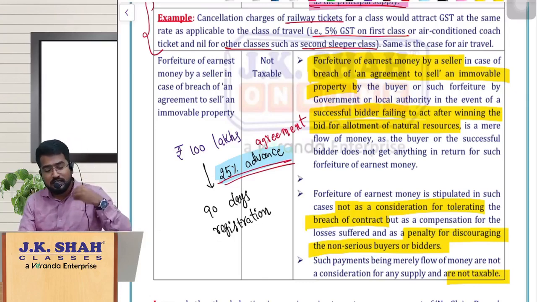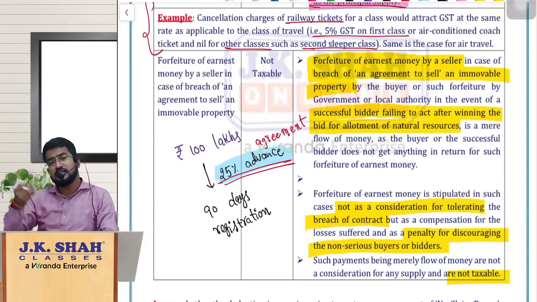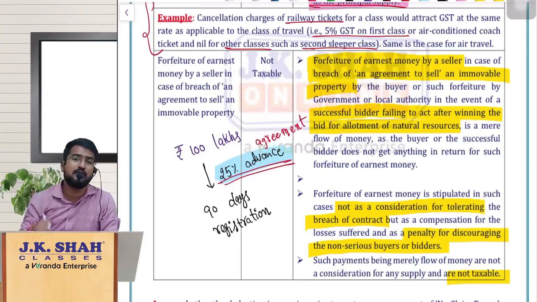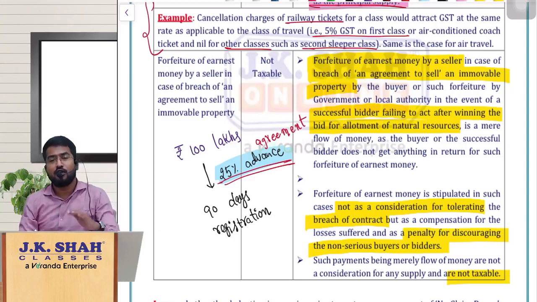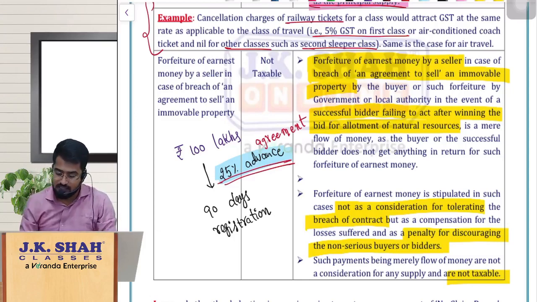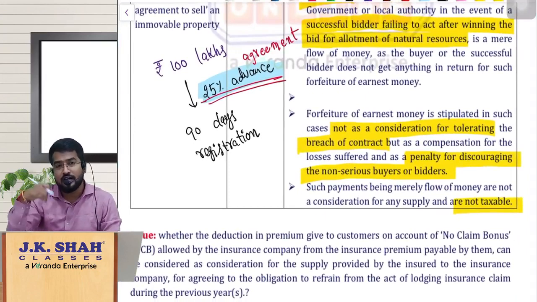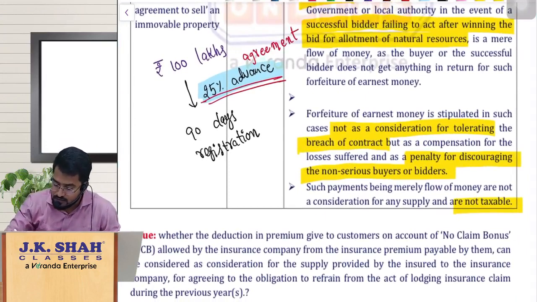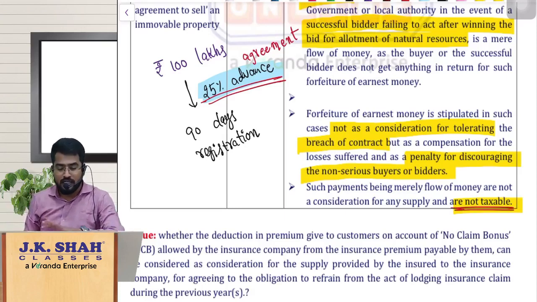Okay, so whatever the consideration we are getting, again the same logic. Here we are trying to punish the opposite fellow, or I am trying to get myself compensated because of the injury I have suffered because of you breaching the contract. Clear? Or we are trying to punish the non-serious buyers or non-serious bidders. So for that we are charging this consideration. It is not for agreeing to tolerate the act. So hence it is not a supply, hence it is not taxable. So that is what it is all about with respect to this particular clarification.